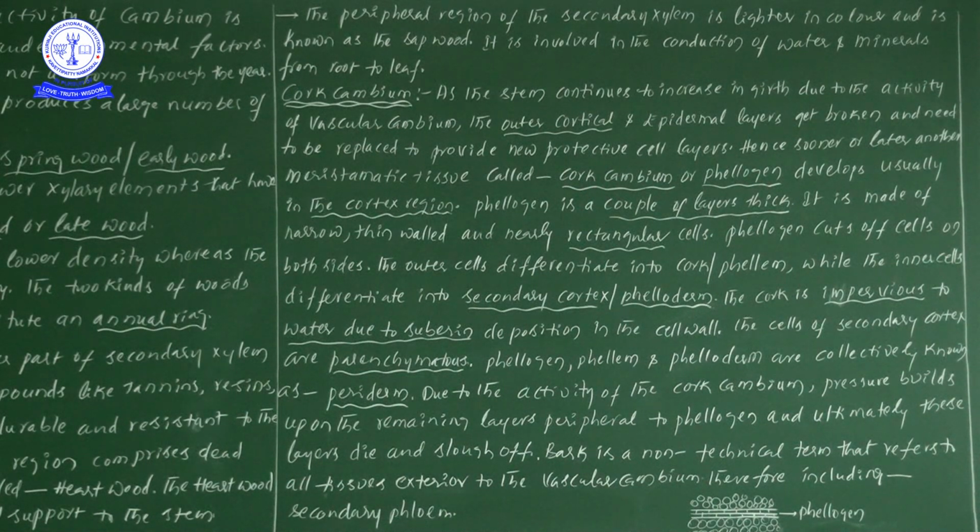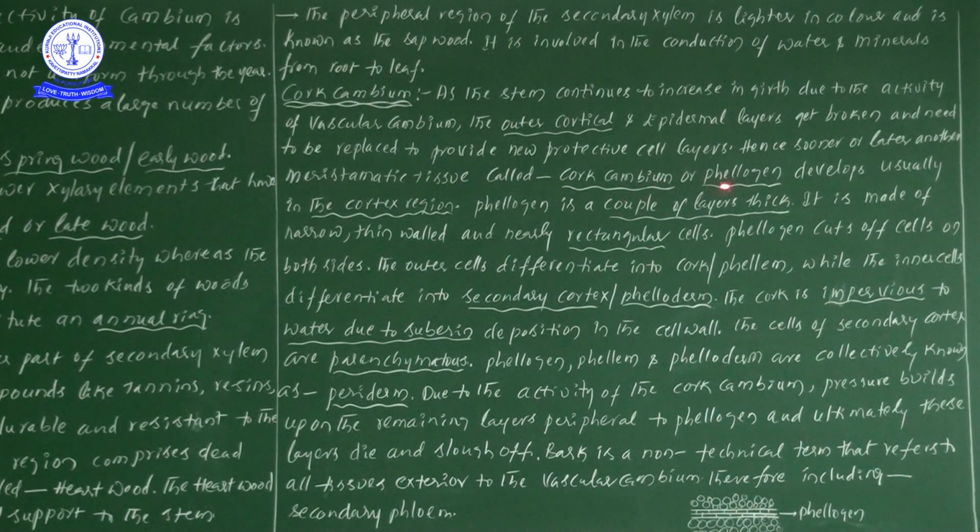One minute, see. Due to the activity of vascular cambium, pressure is applied towards the outside, and because of that pressure the epidermal cells and cortical cells are ruptured or broken down. In this case, at the cortical region, a few specialized meristematic cells develop, and these meristematic cells we call cork cambium or phellogen.